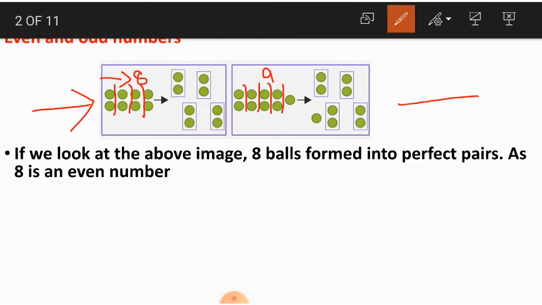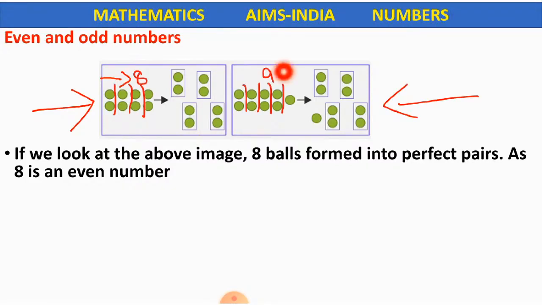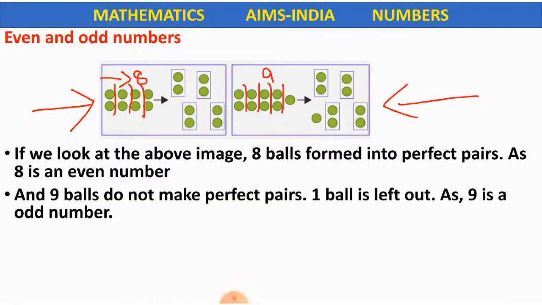And in the image on the right side, there are 9 balls, and these 9 balls are also divided into pairs, but one ball is remaining here. This one ball is single. There is no other ball to form a pair. So 8 balls formed perfect pairs, but these 9 balls did not make perfect pairs. One ball is left out. Understood, children? 8 balls formed perfect pairs. 9 balls did not form perfect pairs.